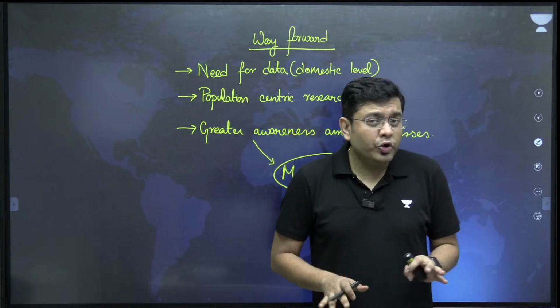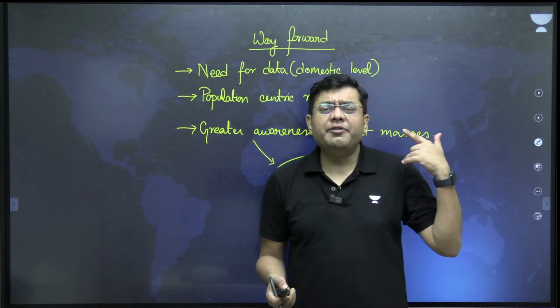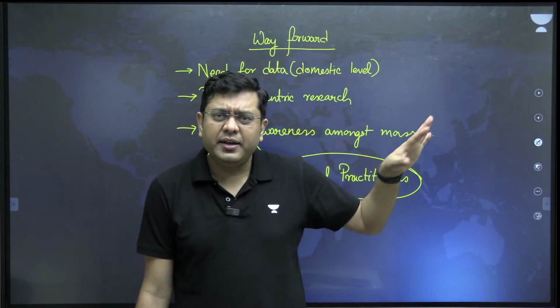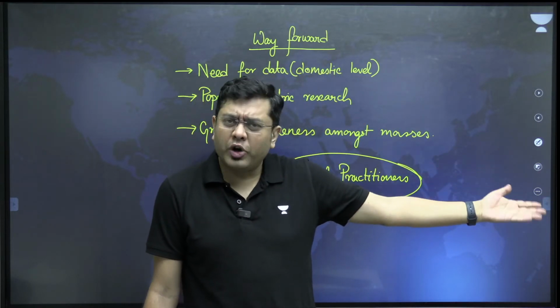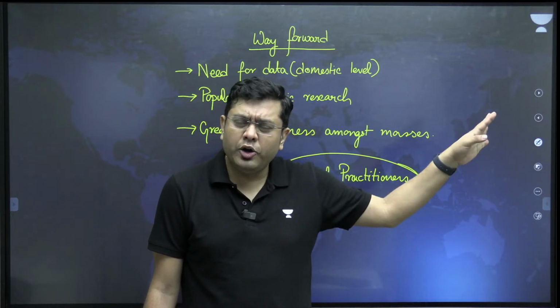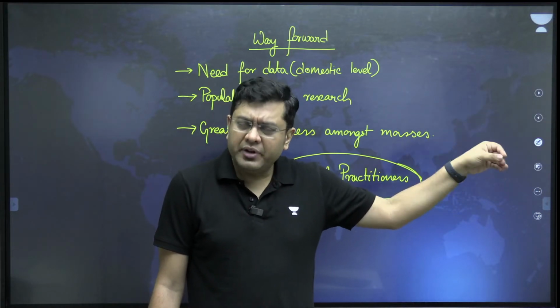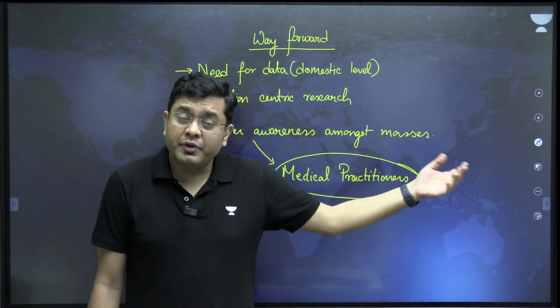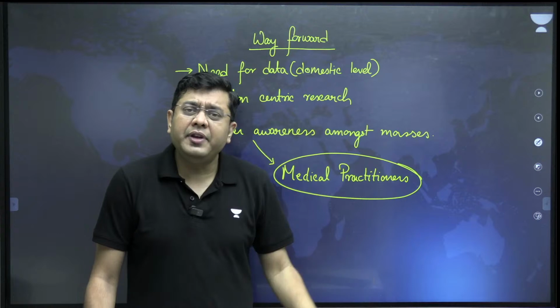But the easy thing to do would be to go back to the vaccine hesitancy, that we don't trust the vaccine, we don't take the vaccine, we will go to the counter, and whatever that compounder, whether he has studied or not, will suggest to us, we will consume that pill, we will be fine. Even though we might die 10 years earlier, but we are fine.